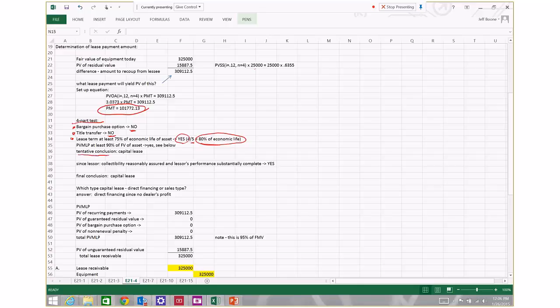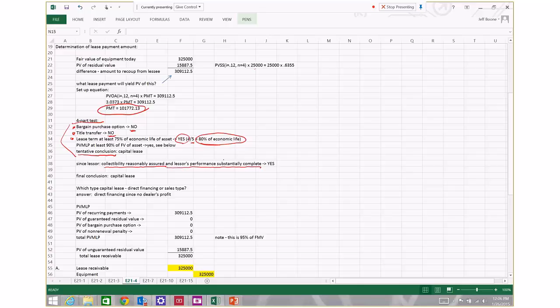The reason I say tentative conclusion is because when you're accounting for the lease from the point of view of the lessor, there are 2 additional questions that you have to ask if you answer yes to one of the 4 questions in the 4-part test. The additional question you have to ask is: is the collectibility of these rental payments reasonably assured, and is the lessor's performance substantially complete under the terms of the lease?